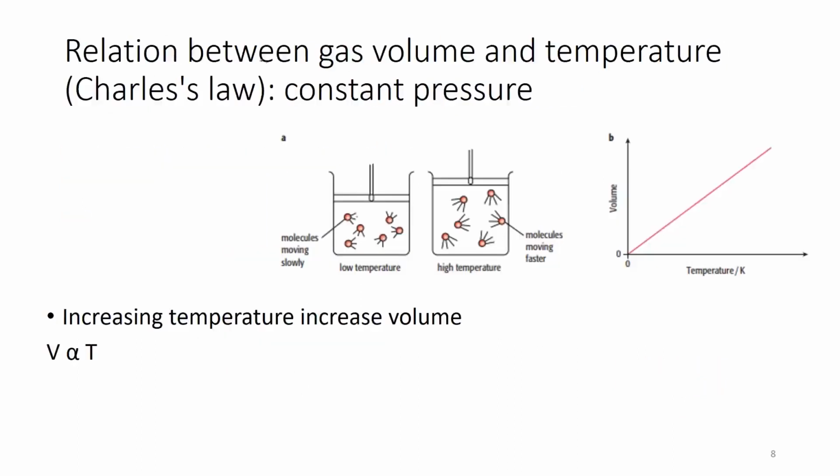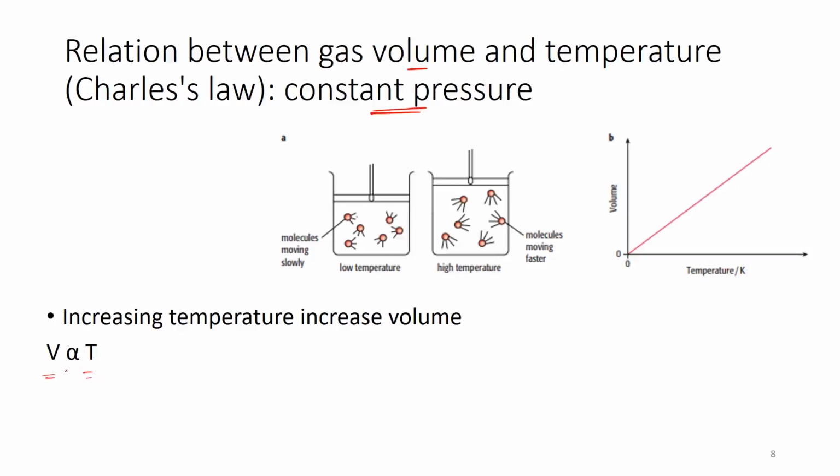Now, the relation between the volume and temperature, on the other hand, is Charles' law. We will consider the relation between the volume and the temperature at constant pressure. In that case, we hold the pressure constant, and now when the volume increases, it means the temperature increases as well.